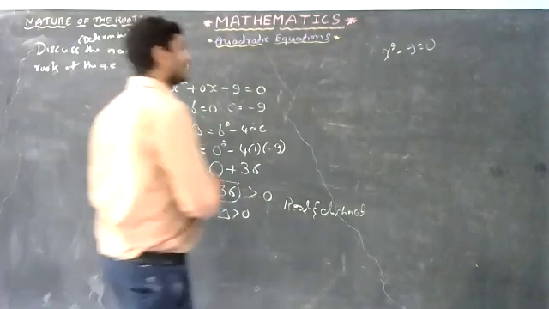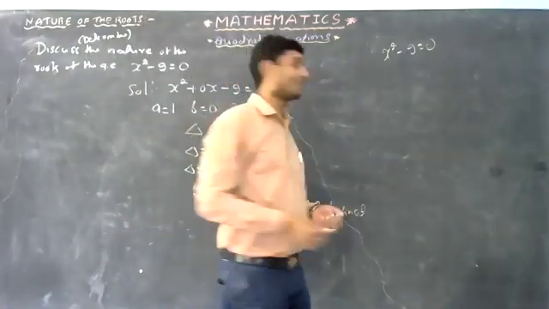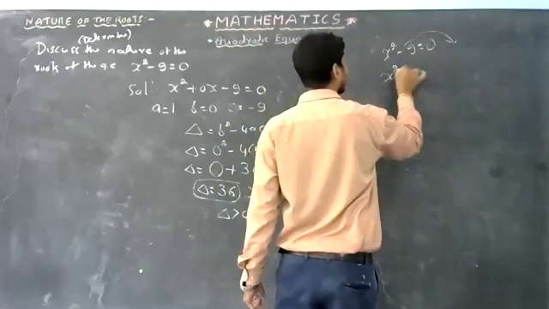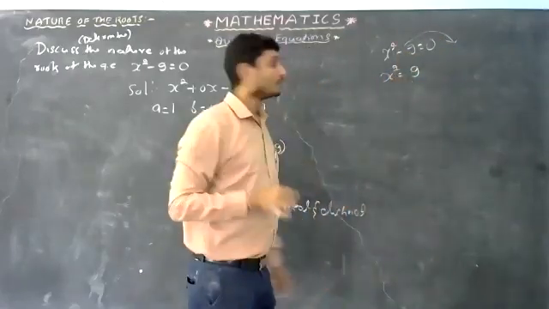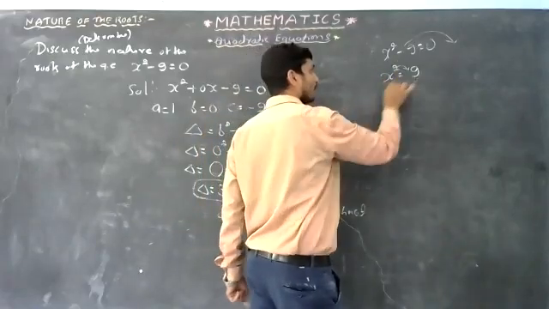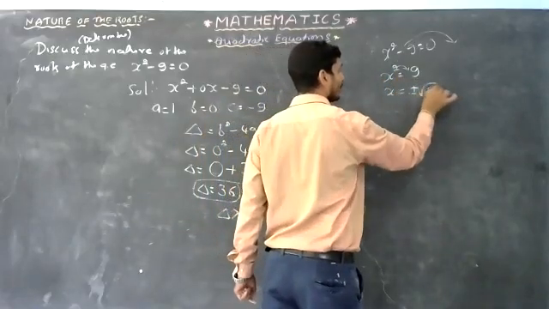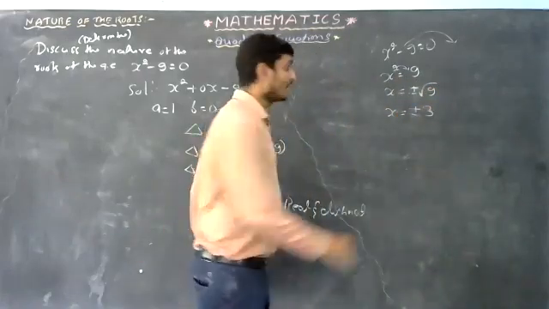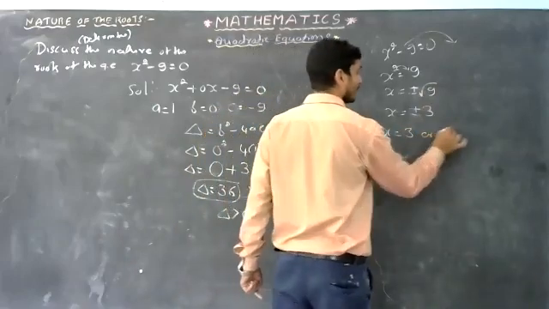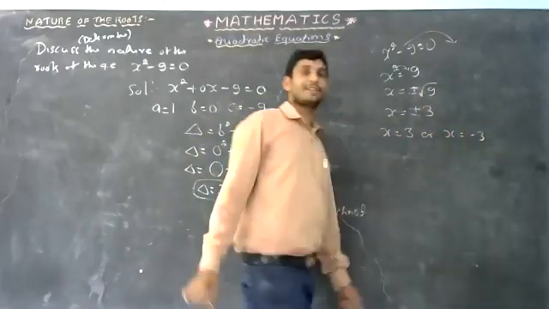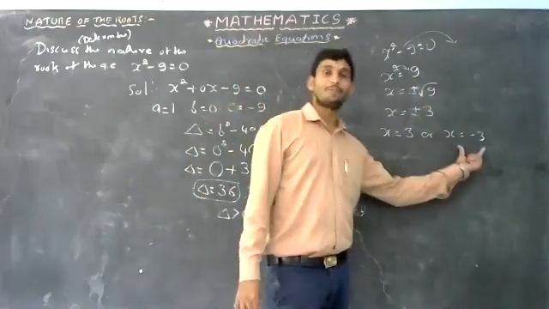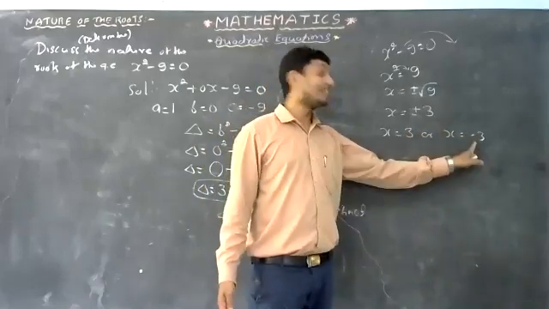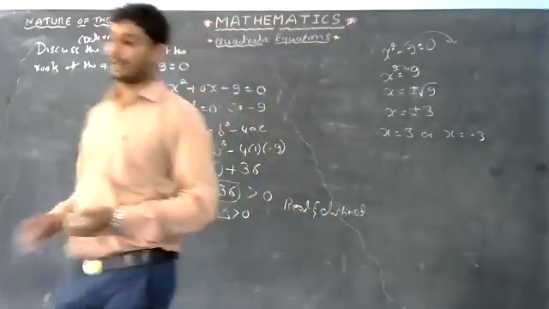Okay, let us verify. Yes, it's a pure quadratic equation, so it's easy to solve. Go for the transposition method. Transpose minus 9 to the other side. It becomes x square equals 0 plus 9, that is 9. To find the value of x, transpose the square to the other side. There, x equals plus or minus square root of 9, that is 3. So x is equal to plus 3, x is equal to minus 3. That means here the roots are one plus 3 and one minus 3. What can you generalize here? Yes, the roots are real numbers and distinct.